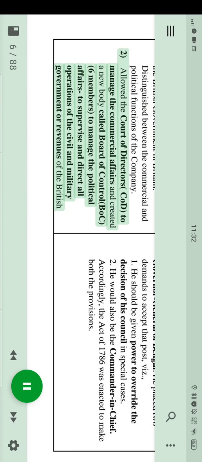Allowed the Court of Directors, COD, to manage the commercial affairs and created a new body called Board of Control, BOC, 6 members, to manage the political affairs to supervise and direct all operations of the civil and military government or revenues of the British.